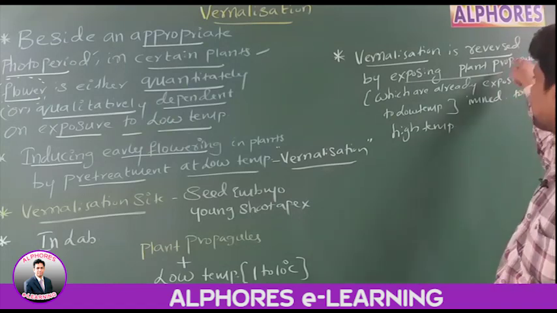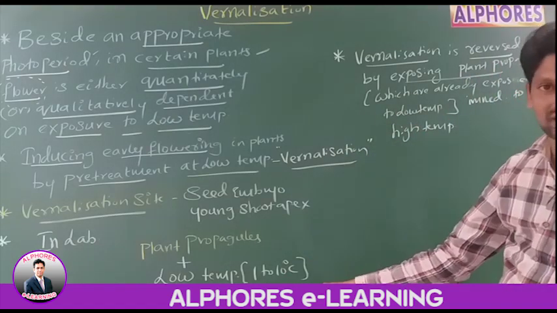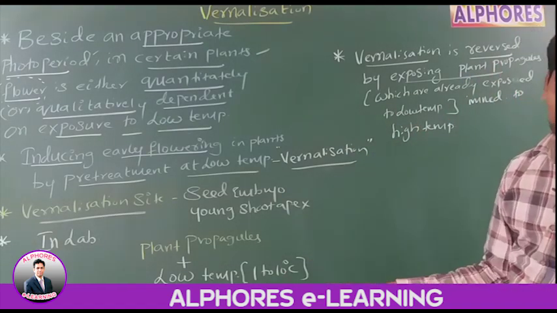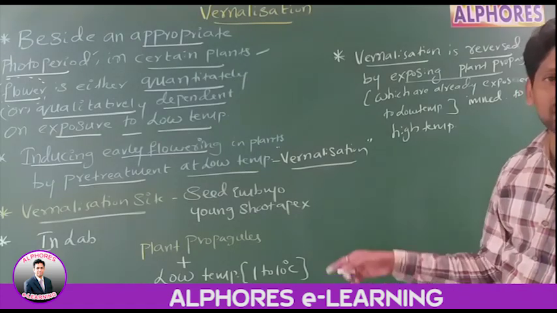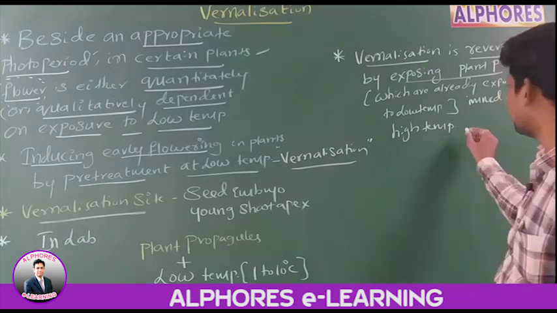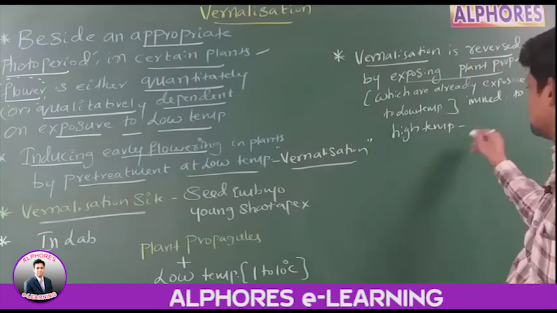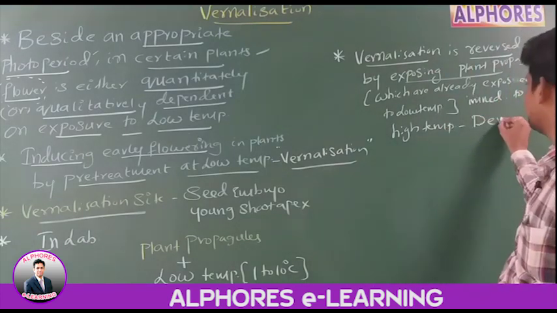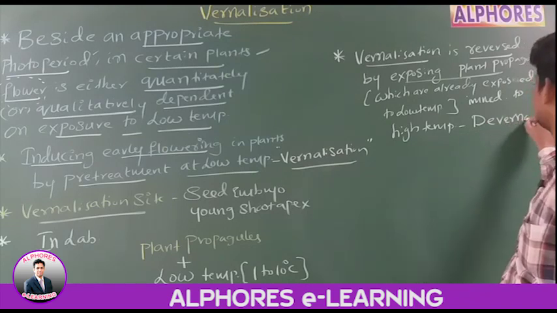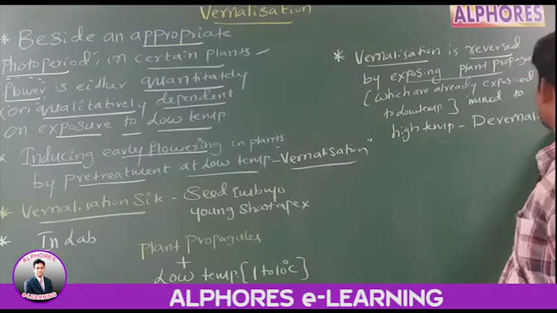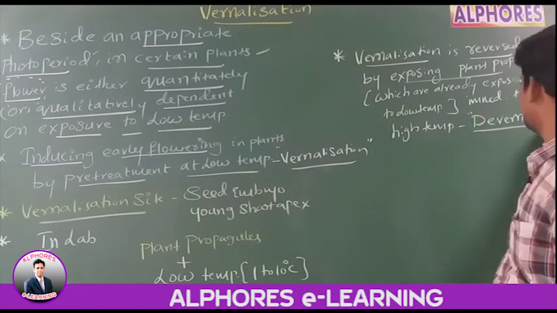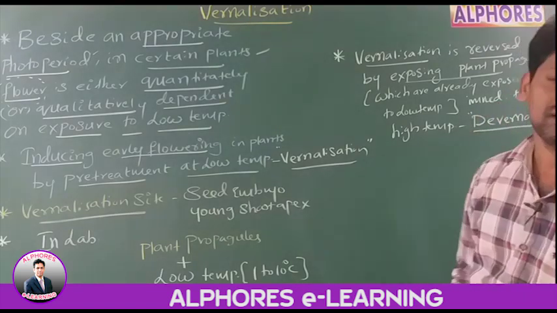Already this plant propagule is exposed to low temperatures, so vernalization has taken place. Immediately after that, again you expose it to high temperatures. Then reversal of vernalization takes place. It is called devernalization.